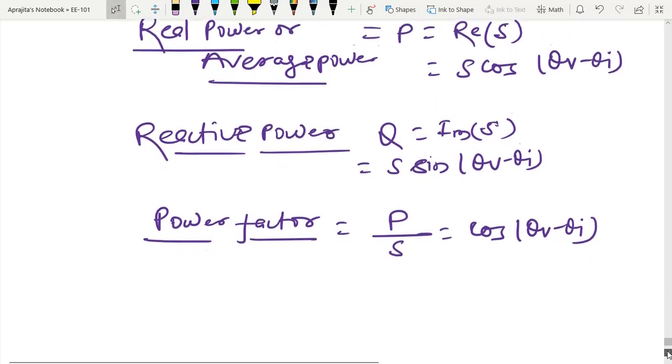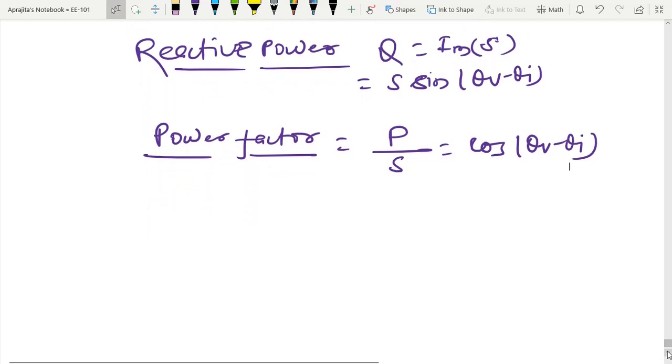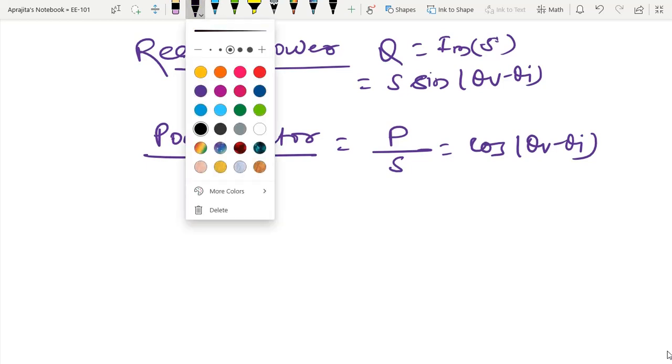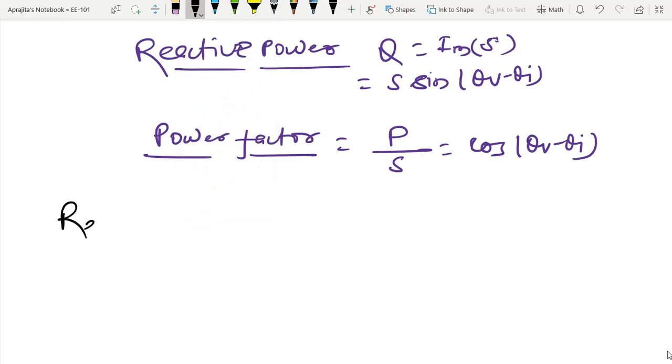It means that using some kind of geometrical shape I can define these powers, and that is known as a power triangle. So let us write this as a remark.